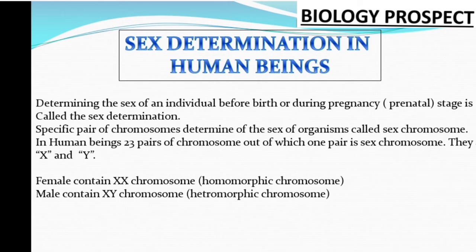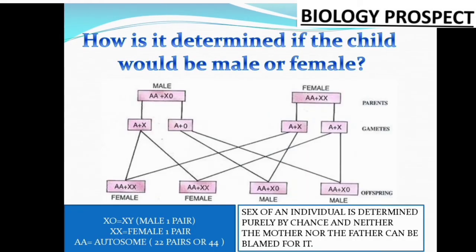So these are the basic chromosomes that play the roles in determining the sex in human beings. In the next slide, we are going to learn how the male child or the female child is formed. So children, please focus on the flowchart diagram, and I am explaining how the formation takes place. At the time of reproduction, during gamete formation, the pairs of chromosomes are separated.